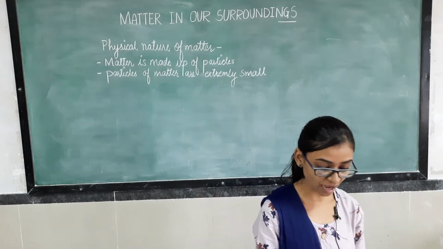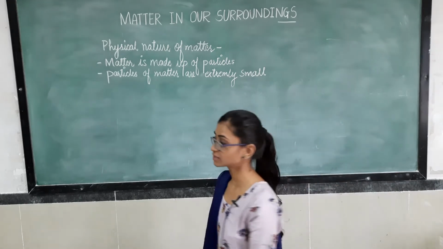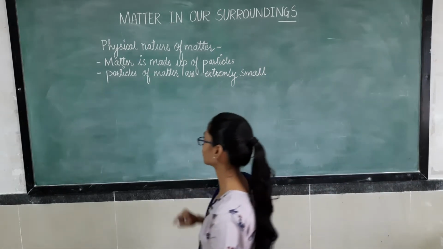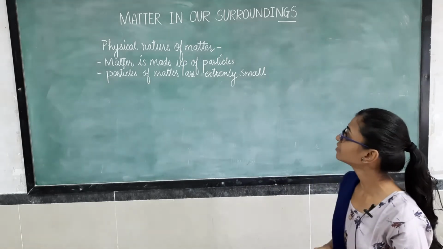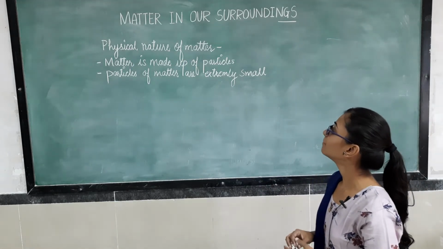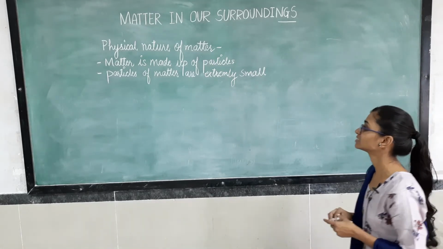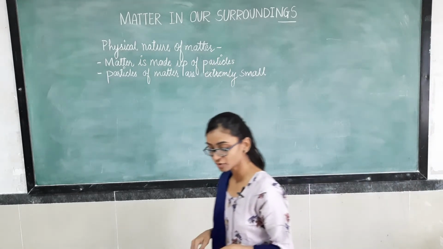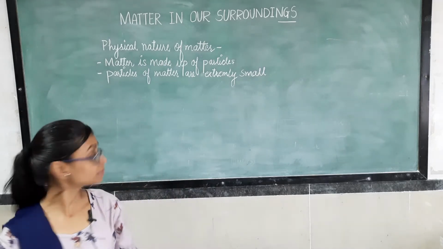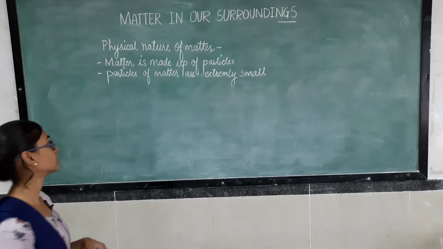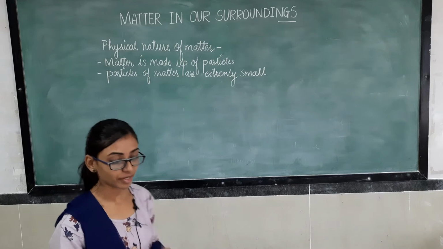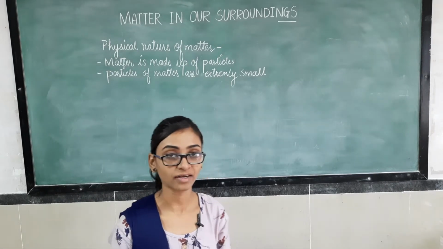Next, first we are going to learn about the physical nature of matter. So here I have written, physical nature of matter. Matter is made up of particles and particles of matter are extremely small. To prove that matter is made up of particles and that these particles are very small, we are going to perform one or two activities.